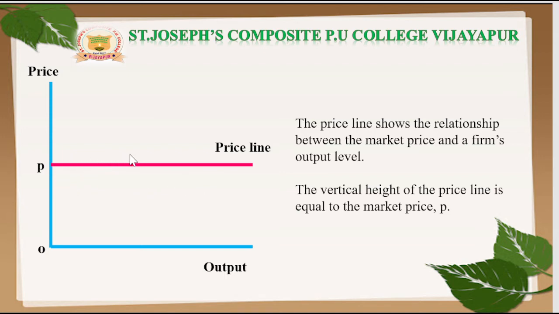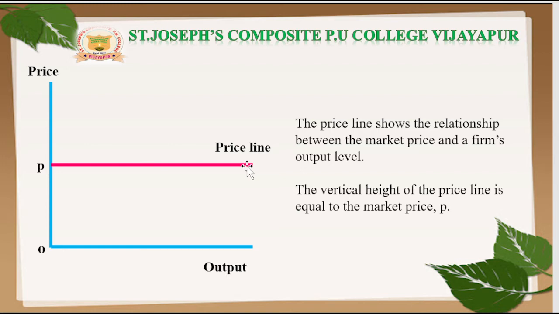This horizontal straight line cuts the y-axis at a height equal to P. So this horizontal straight line is called the price line. Why is the price line a horizontal straight line?